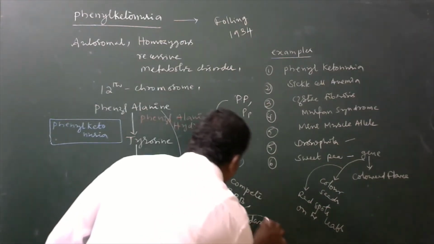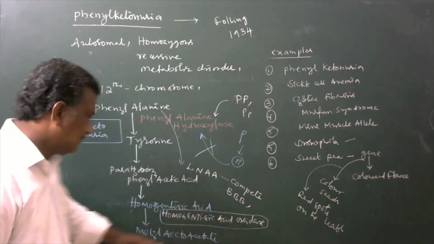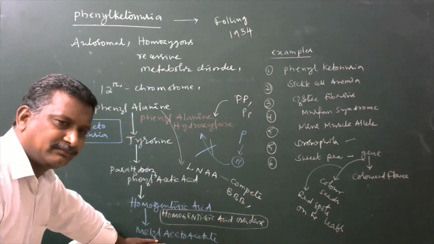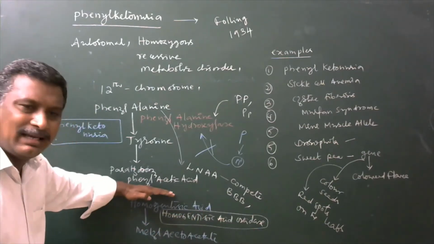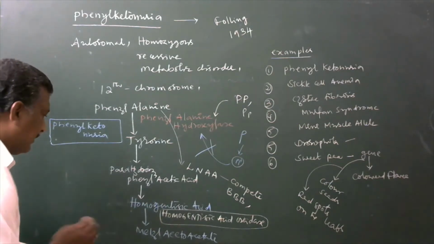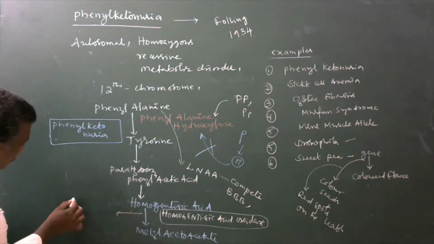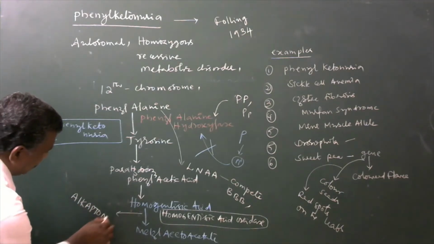A particular kind of enzyme is needed here. If that enzyme is there, homogentisic acid is immediately converted to maleyl acetoacetate. If that enzyme is absent, homogentisic acid levels accumulate in the body fluids. That may lead to a condition of alkaptonuria.